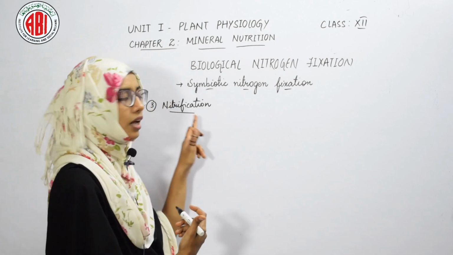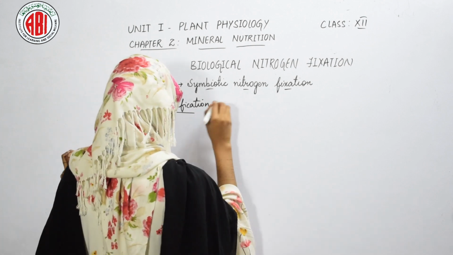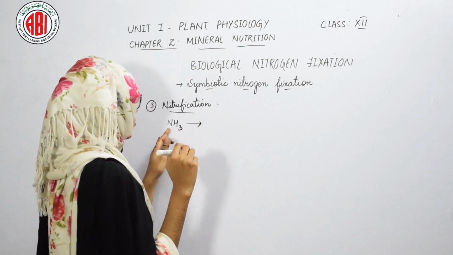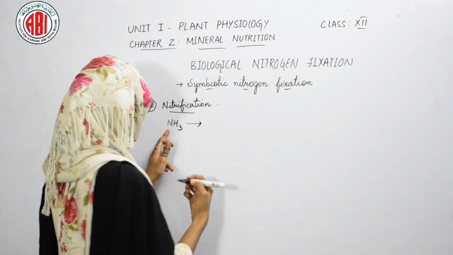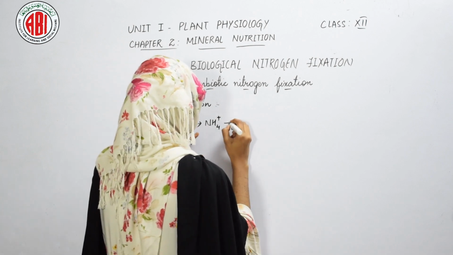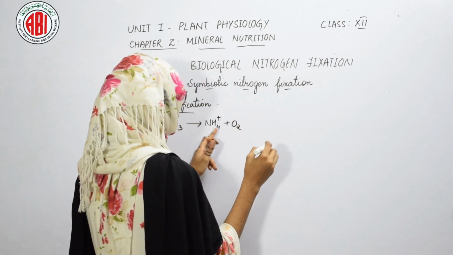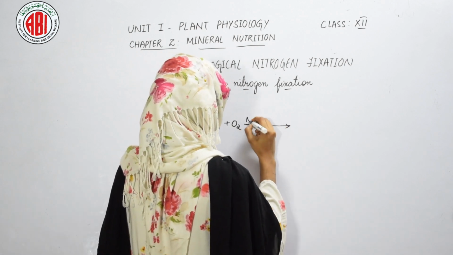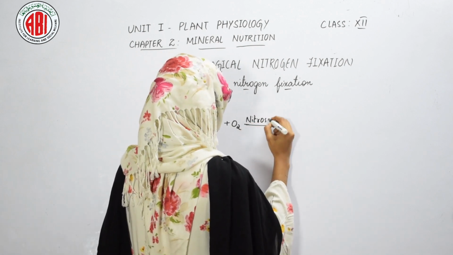How this conversion of ammonia into other usable forms takes place, we will discuss in the third step, nitrification. First, the ammonia produced by nitrogen fixation forms ammonium ion, and this ammonium ion is oxidized by microorganisms like Nitrosomonas and Nitrobacter.